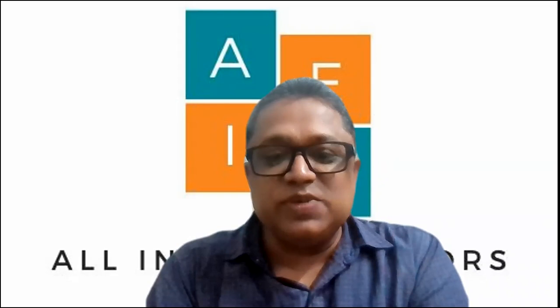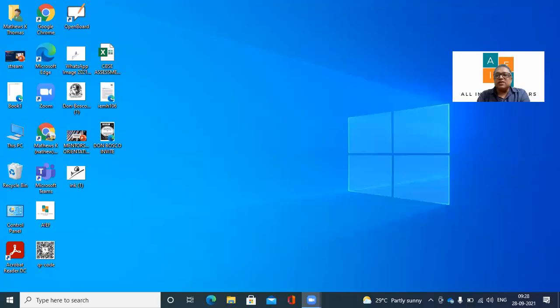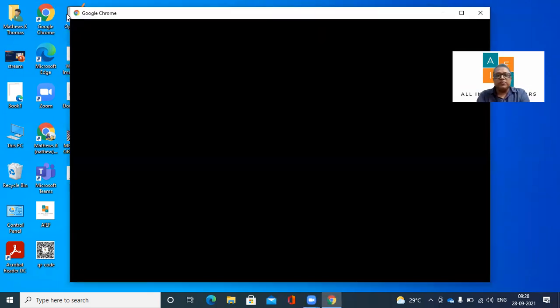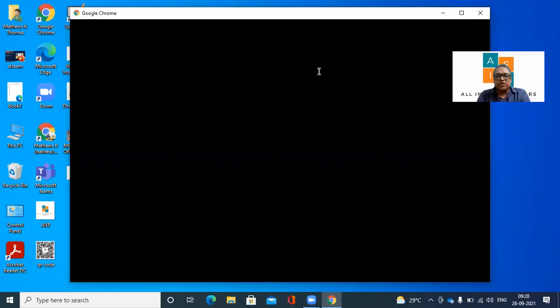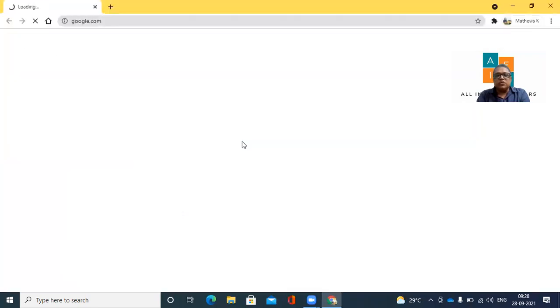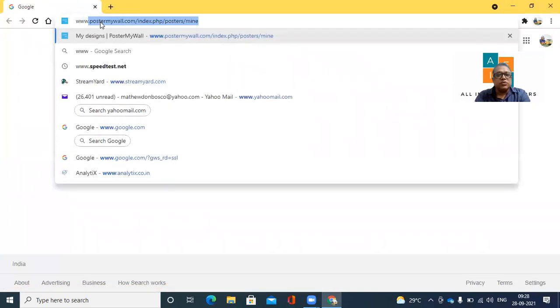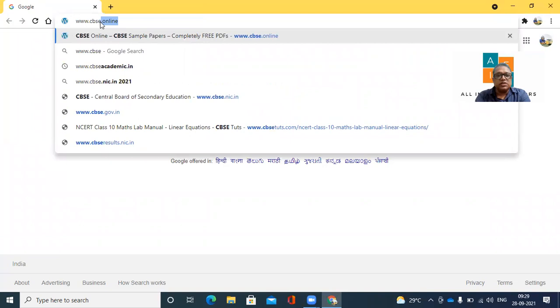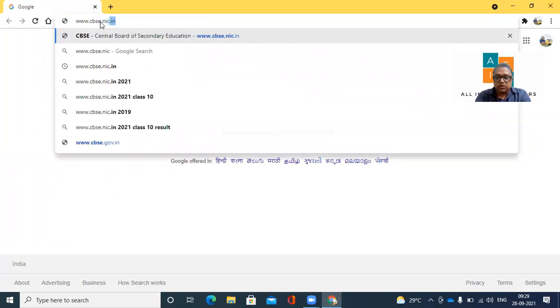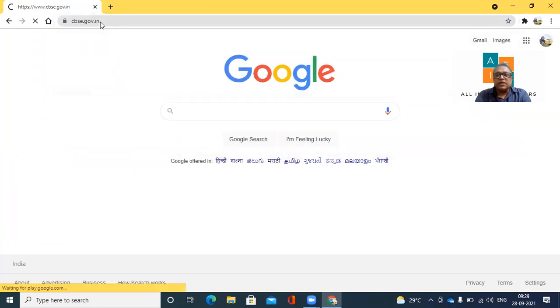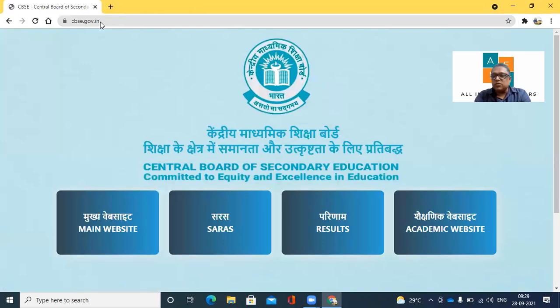So what you need to do is basically go to the CBSE website. If you allow me to share my screen here, we just have to go to the CBSE website, that is www.cbse.nic.in. So I'm going to demonstrate what needs to be done. You can claim that amount very easily. So I'm taking you to the CBSE website first. www.cbse.nic.in. Right.